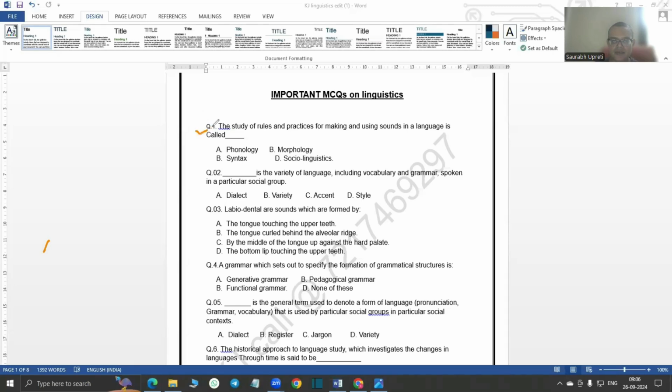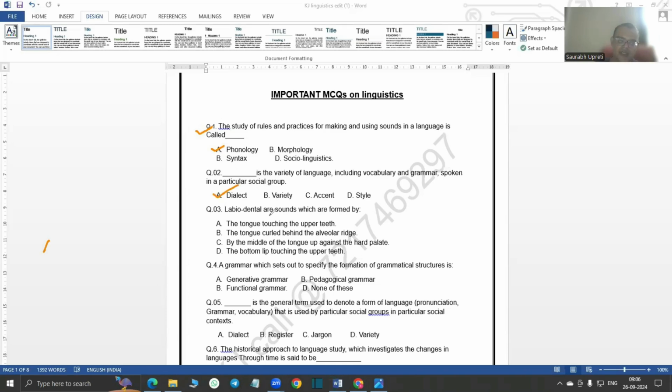So let's start. First question: the study of rules and practices for making and using sounds in a language is called. So guys, this is phonology. We call it phonology. Then the second question: dash is the variety of language, including vocabulary and grammar, spoken in a particular social group. So we call it dialect.